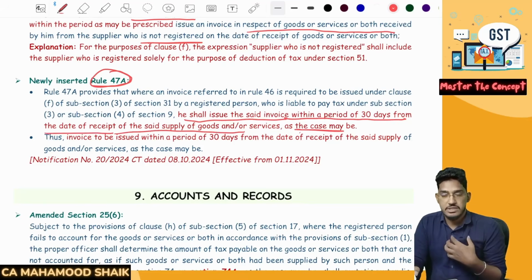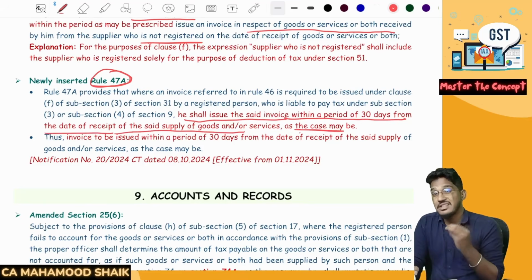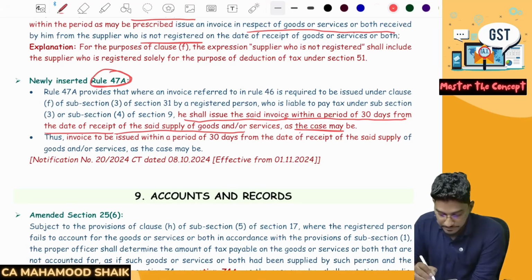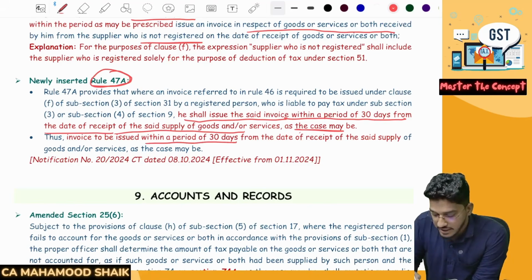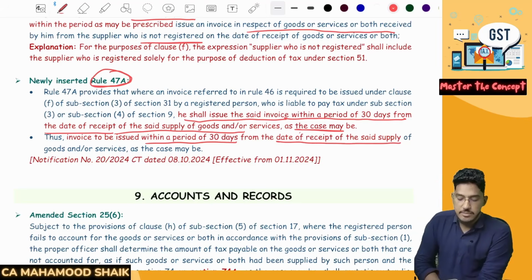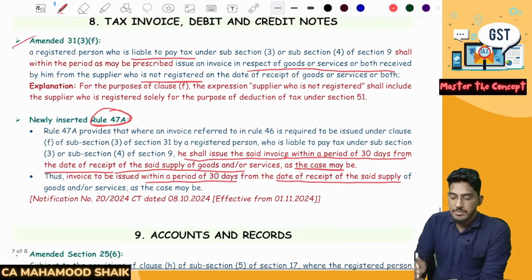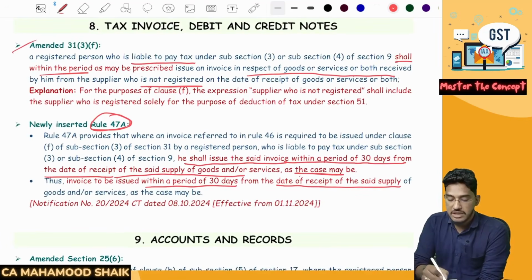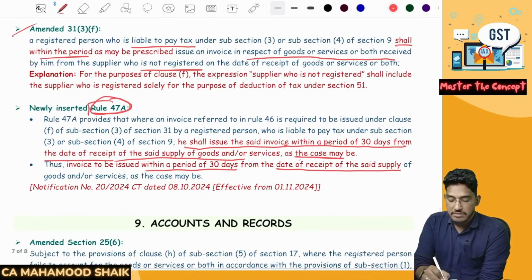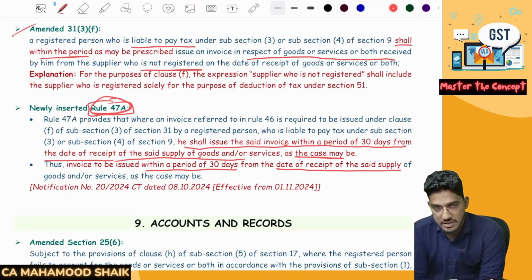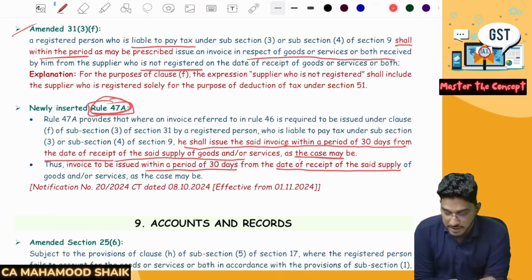So from the date you have received the goods or service, within 30 days from the date of receipt, that recipient is required to do the self-invoicing. Thus, the invoice is to be issued within a period of 30 days from the date of receipt of the said supply of the goods or services, as the case may be. Earlier there used to be no time limit. Now in the main section, they have included within the prescribed time limit, and to prescribe the time limit, they have given Rule 47A, which says 30 days from the date of receipt of the supply.